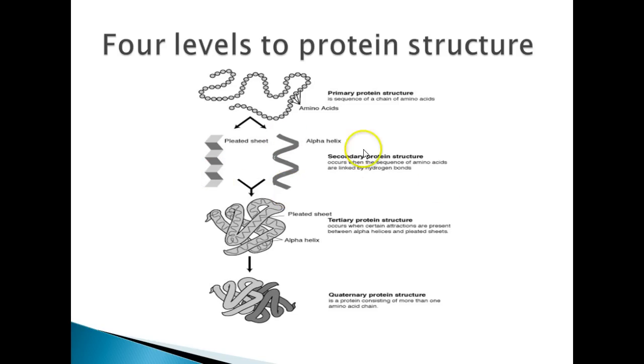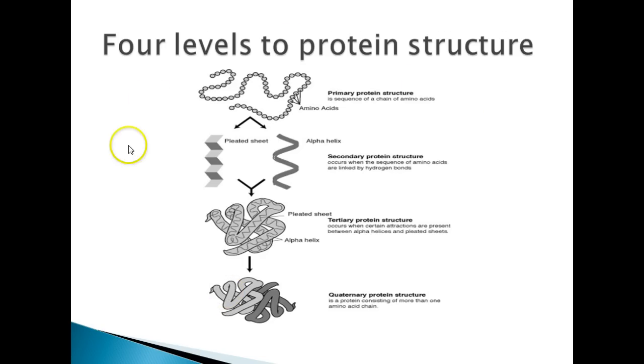In the tertiary structure, here's your tertiary structure, folding begins like you see here due to attraction between these sheets and helices, there we go. And then in quaternary structure, down here, here's the quaternary structure, several amino acid chains are folded together like you see here in the bottom of this slide. This sequencing of folding all leads to the different functions of a protein.